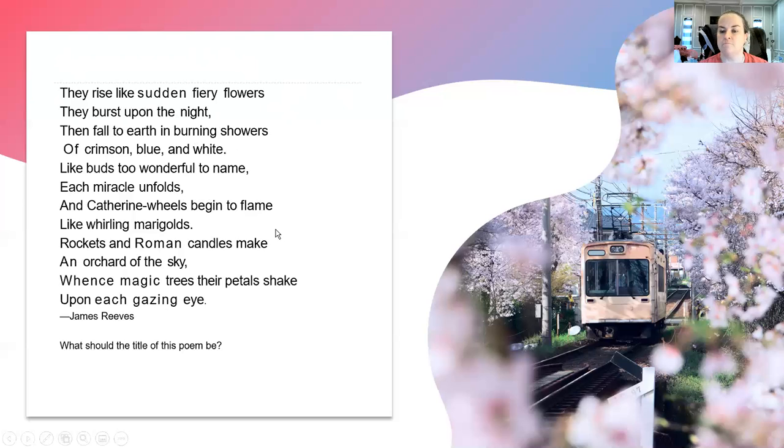Does marigolds rhyme with flame? No. Marigolds rhymes with unfolds. So our rhyming pattern, A, B, C, D, E, F is our rhyming pattern. What do you think a good title for this one might be?